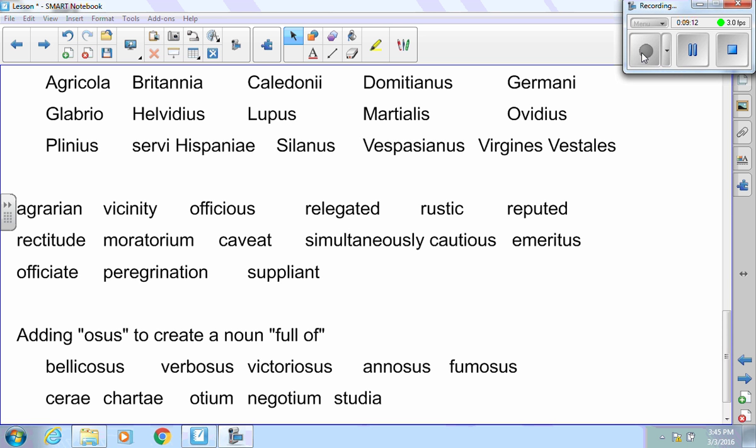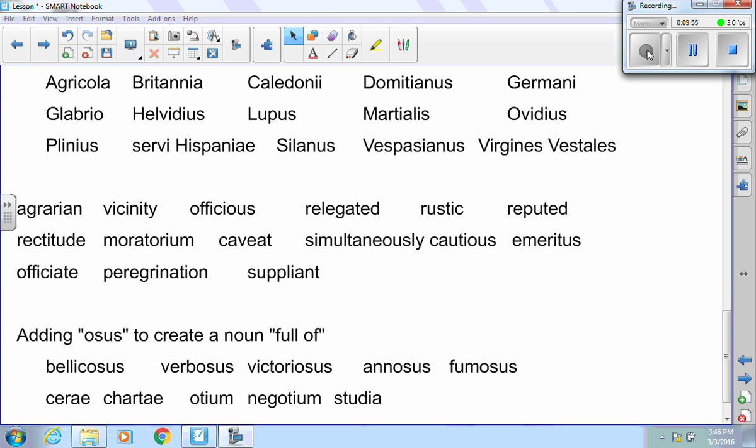Okay, agrarian has to do with farmland or land. Vicinity has to do with nearness or the close-by areas. Officious means that I'm very dutiful, so I'm being efficient. Relegated is to be banished. Rustic has to do with old-fashioned. In our language, it comes from, of course, countryside, but people in the country do things old-fashioned. Reputed is from puto, it means to believe. Rectitude is doing something rightly or correctly. Moratorium comes from mora, it's to delay, so that's a period of delay. Caveat is a warning. Simultaneously is at the same time. Cautious, that's trying to avoid danger.